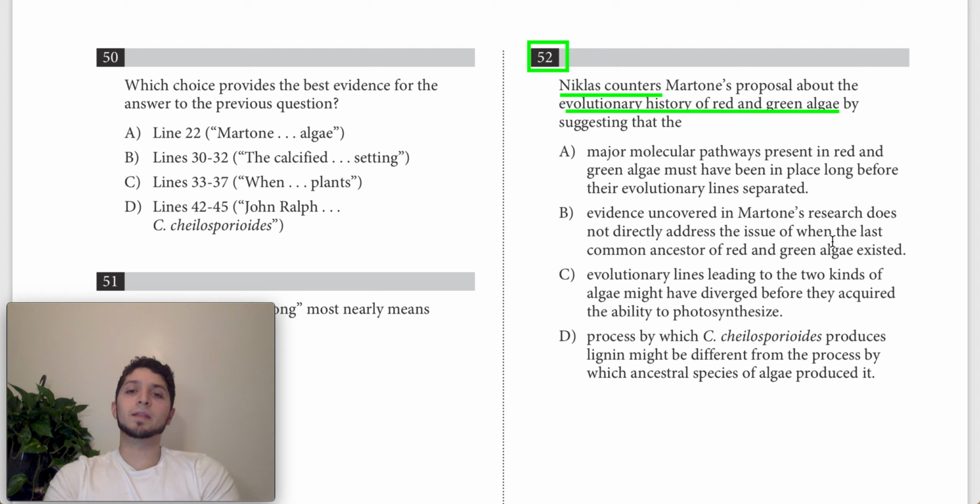Moreover, this is not really something that Nicholas talks about too much. He doesn't really make this case. So for that reason, it's not a really good answer choice because it wouldn't provide any sort of objection to Martone, and it's not a point that Nicholas makes. So let's get rid of A.